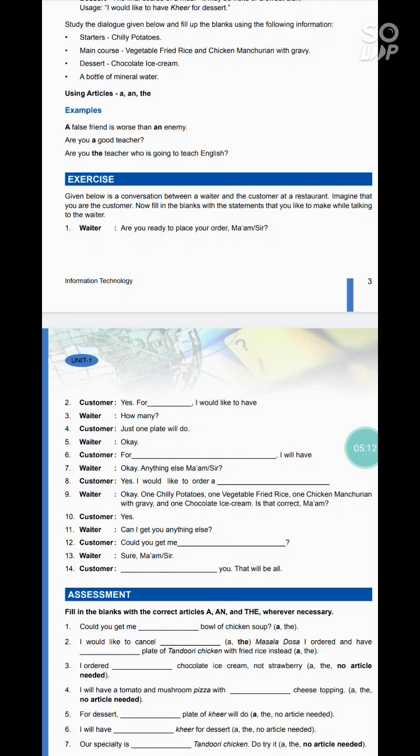Okay, now the waiter is repeating the order the customer gave, to match. The waiter is saying, "Okay, one chili potatoes, one vegetable fried rice, one chicken manchurian with gravy, and one chocolate ice cream. Is that correct, ma'am?" The customer said, "Yes." Now the waiter again asked, "Can I get you anything else?" The customer said, "Could you get me a bottle of mineral water?"